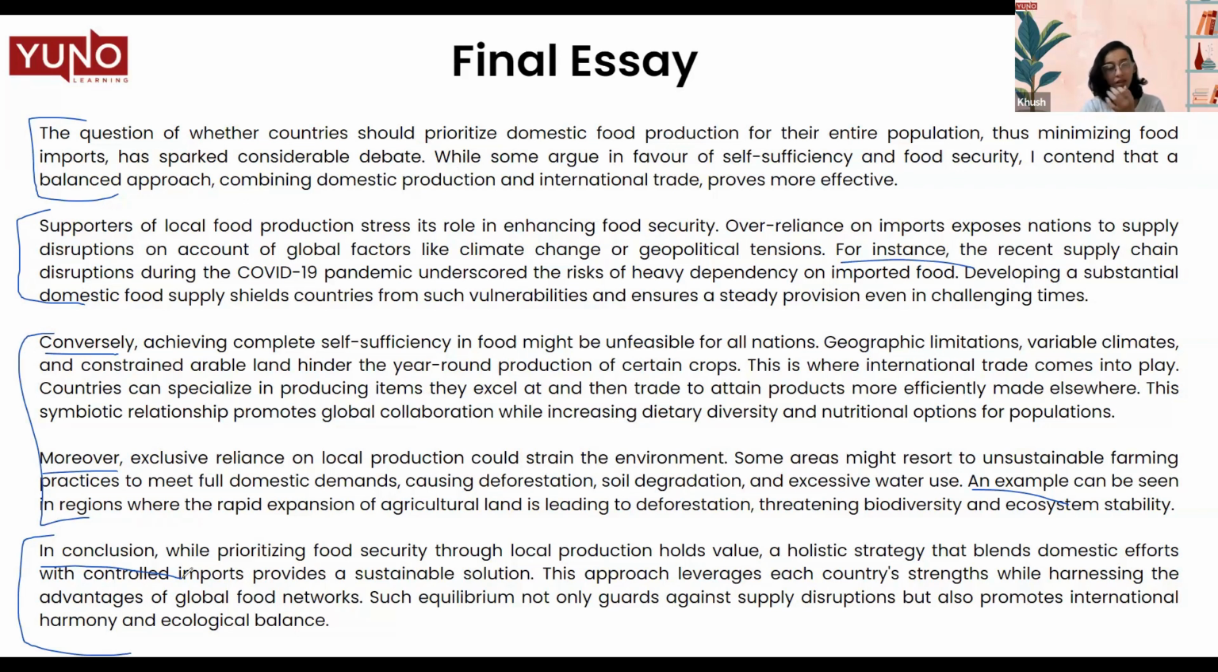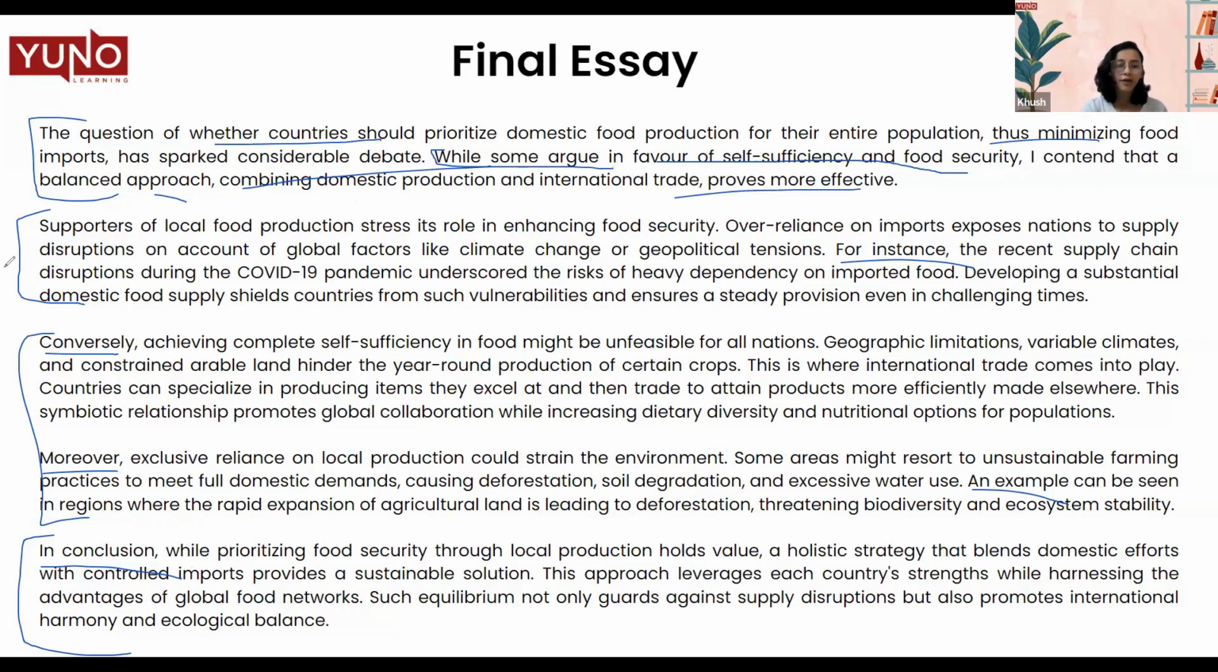Then let's have a look at the complex sentences that we have used in this essay. The first sentence itself in this essay is a complex sentence because it is a combination of dependent clauses and independent clauses. Then we have this statement: while some argue in favor of self-sufficiency and food security, I contend that a balanced approach, again a dependent clause, combining domestic production and international trade proves more effective. This is another complex sentence that we have added here.